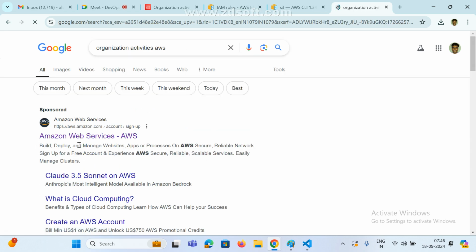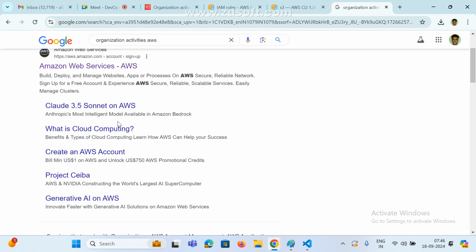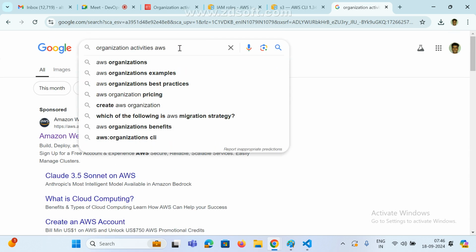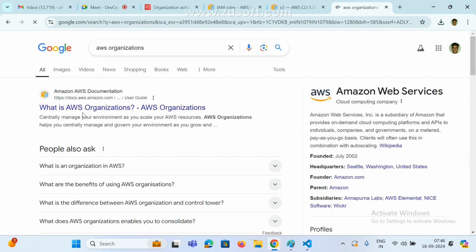AWS Organizations is also one service. Here also we can configure many things, but this is not free, this is paid only.